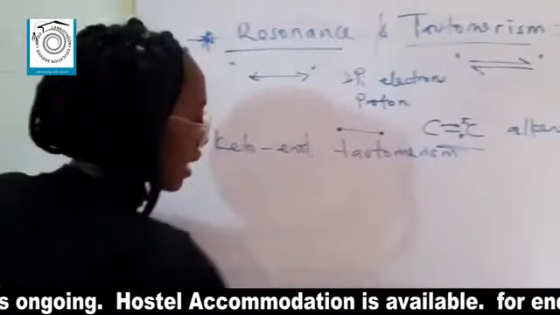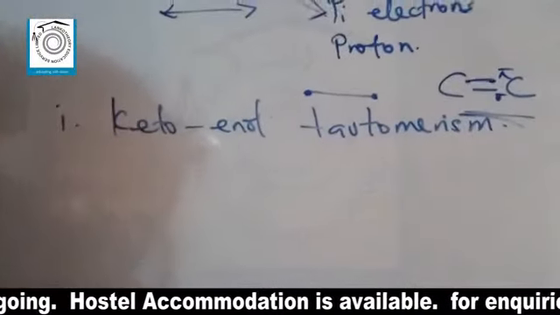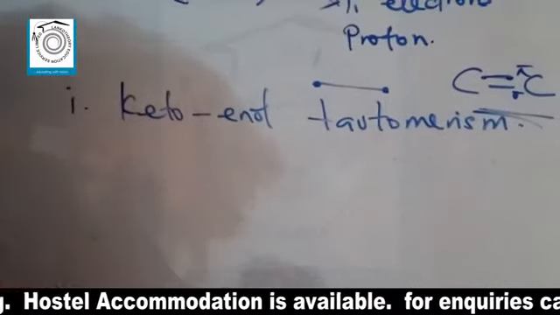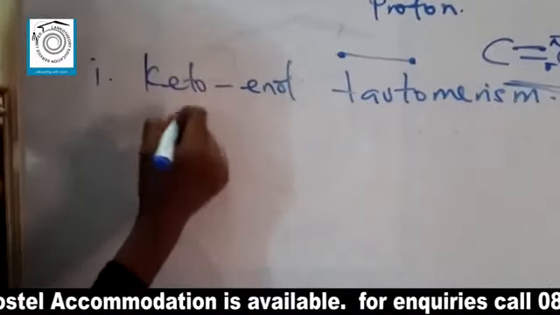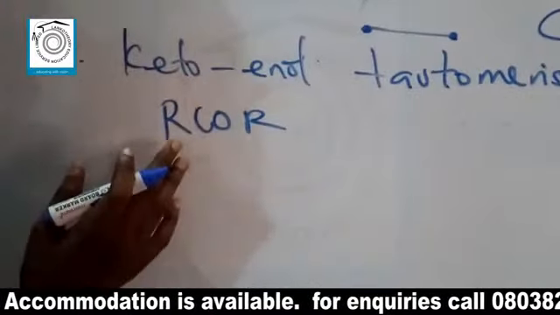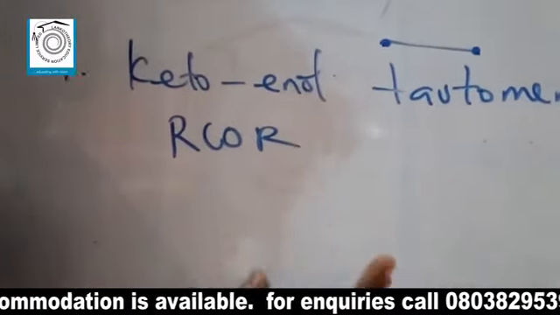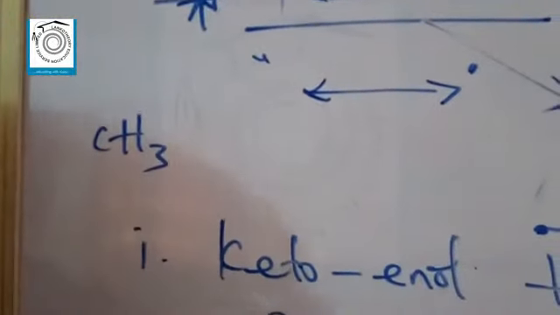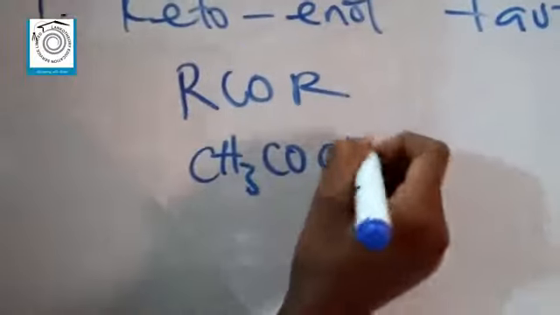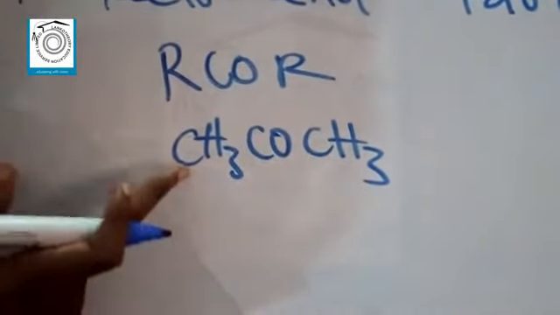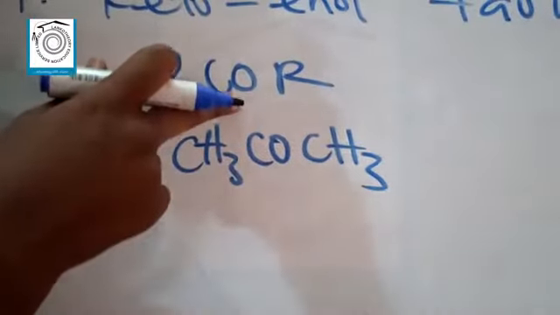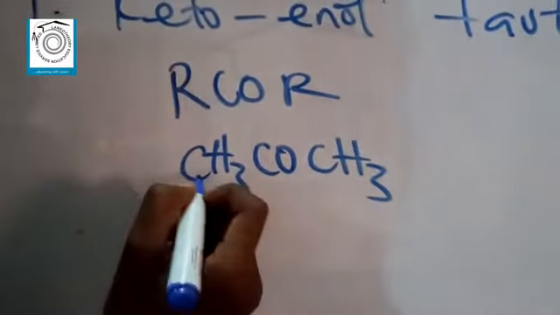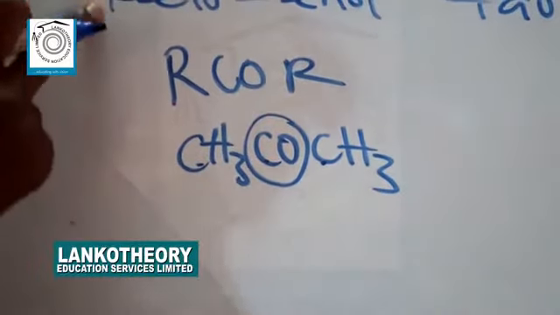So I'm going to consider the first member of the ketone functional group. The very first member of the ketone functional group is propan-2-one, whereby, remember that I said the general formula is RCOR. Now, the smallest and the very first member of the alkyl series is CH3, which is formed from removing one hydrogen from methane. So when you have CH3CO, CH3, this gives us propane. That's 1, 2, 3. Remember, when you have a carbon as part of your functional group, it is counted as the longest chain. So the longest chain here is actually 3. That's propane. Then the functional group here is on carbon 2. So propan-2-one. This is the very first member of the ketone series.